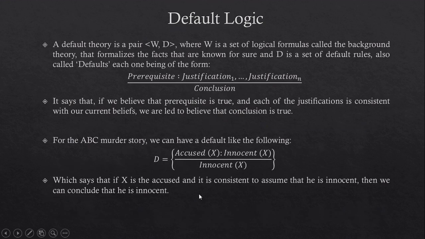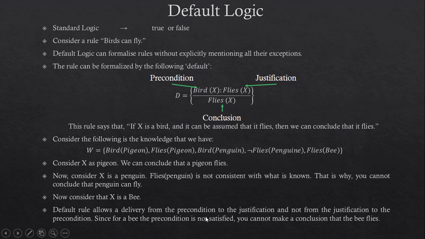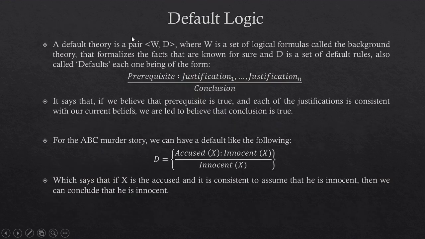A default theory is a pair W, D, where W is the set of logical formulas called the background theory that formalizes the facts that are known for sure. And D is a set of default rules, also called defaults.